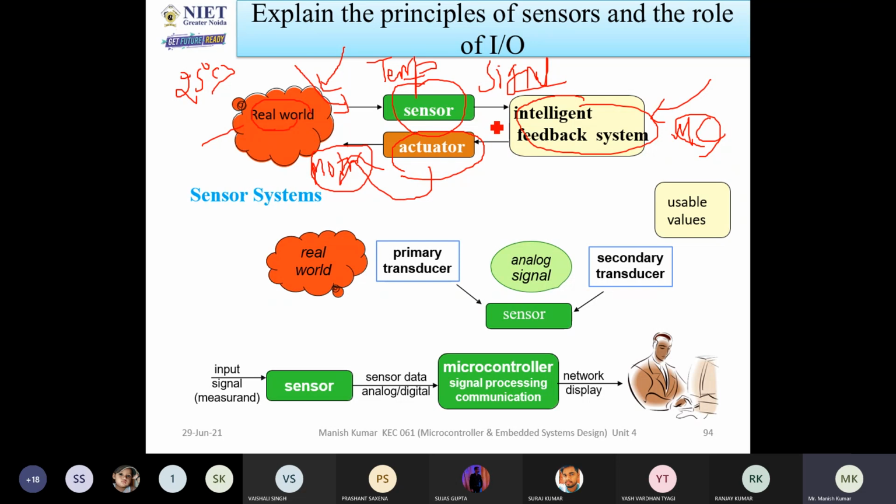Temperature will change according to sunlight or whatever, and sometimes it will reach greater than 25 degrees centigrade. This logic I have fed to the microcontroller: when the temperature is greater than 25 degrees centigrade, you have to disconnect the motor. Disconnecting means you provide zero. If you provide zero, the motor will stop. Okay, so these things will happen.